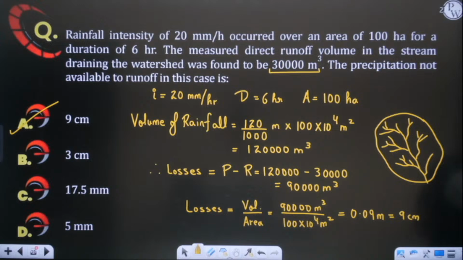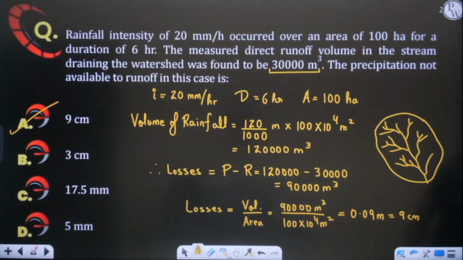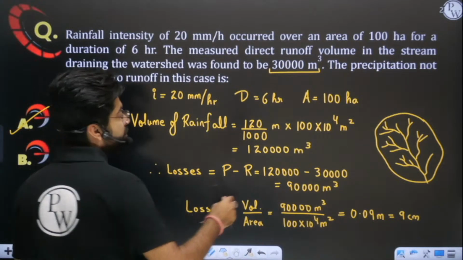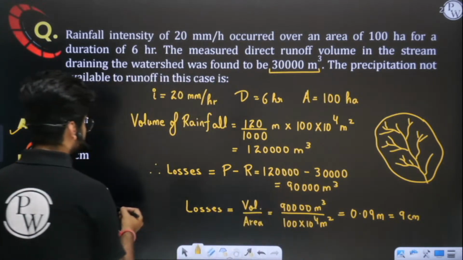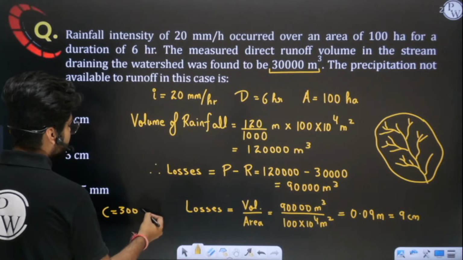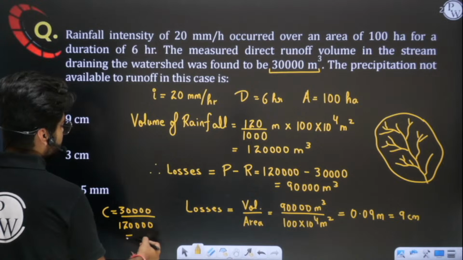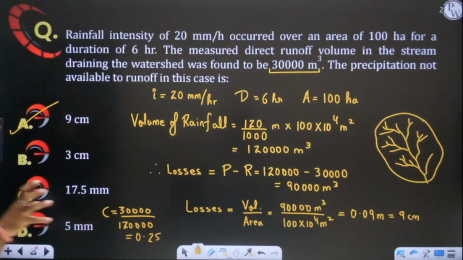The value of runoff coefficient, can you solve? See, runoff coefficient is what? Runoff upon rainfall. Runoff in this case is how much? The runoff in this case is 30,000. 30,000 divided by total rainfall, which is 1,20,000. So 30,000 upon 1,20,000 is what? 0.25. That means out of total rainfall, only 25% has been converted into runoff.